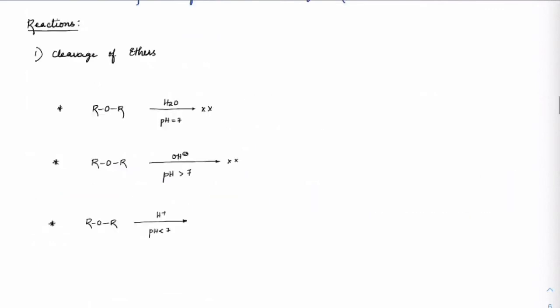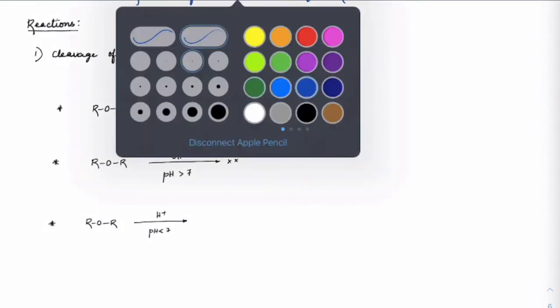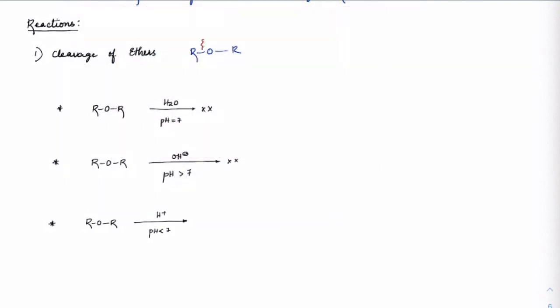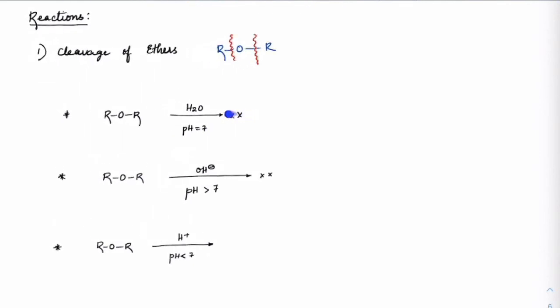That's what it meant. Ethers would mostly have their cleavage on either side. If you take ROR, what we are expecting is that there could be either cleavage on this side or cleavage on this side. Got it? But if you treat that with a simple, neutral solution like water, then there won't be any reaction. Not that water will attack here and RO minus will be removed like that. So that won't happen. Same thing in the presence of OH minus, which means pH greater than 7, you won't see any reaction happening.